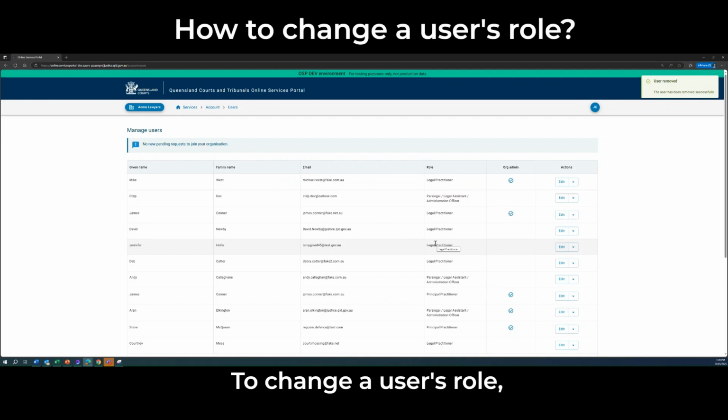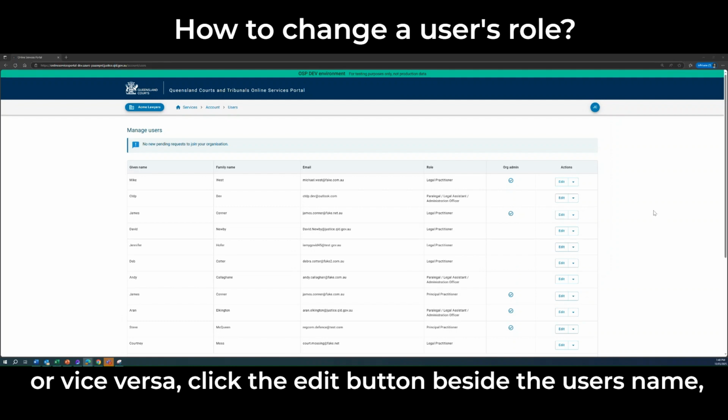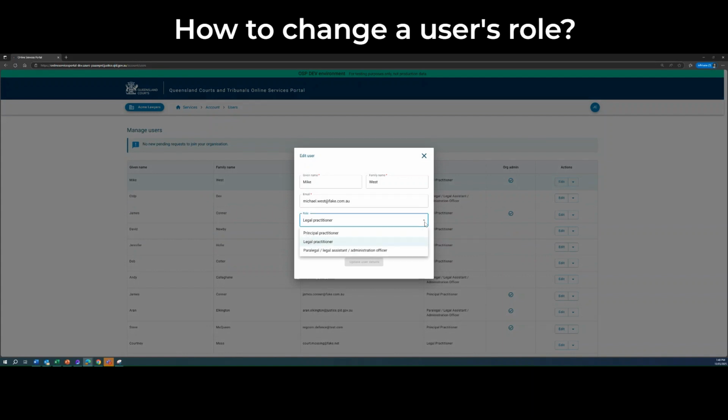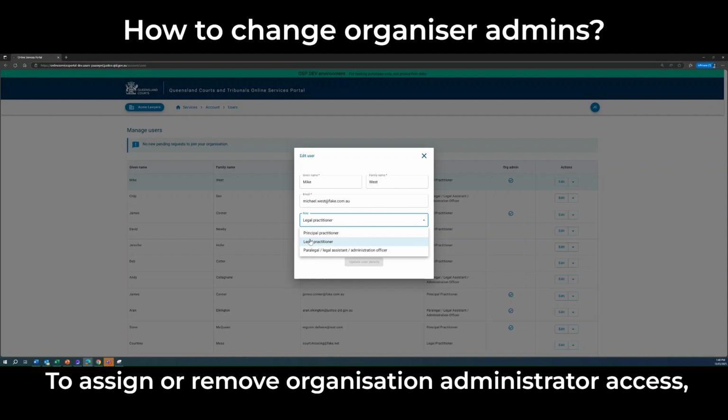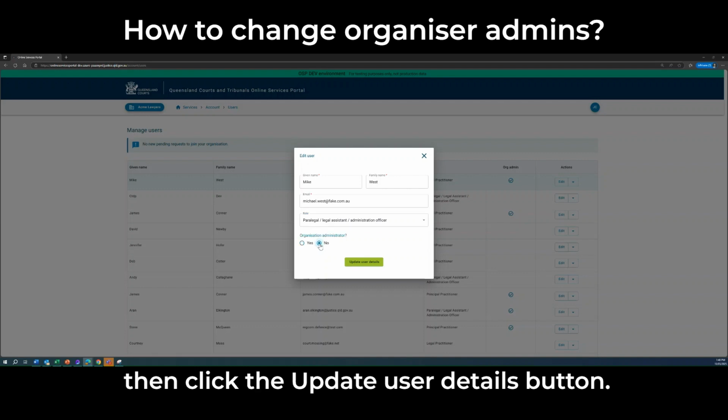To change a user's role, perhaps from paralegal to legal practitioner or vice versa, click the Edit button beside the user's name. Then select the appropriate role from the drop-down list. To assign or remove organization administrator access, select the Yes or No radio button respectively. Then, click the Update User Details button.